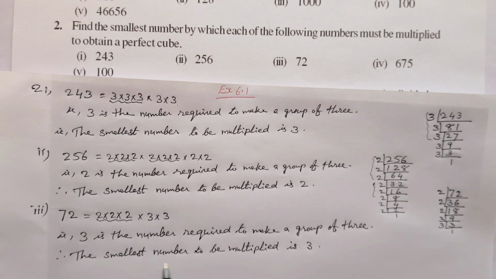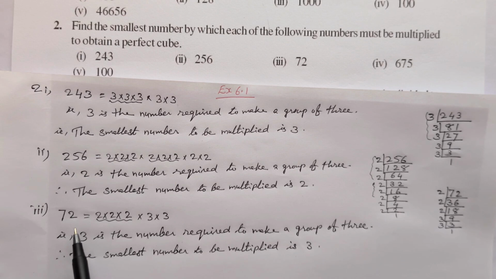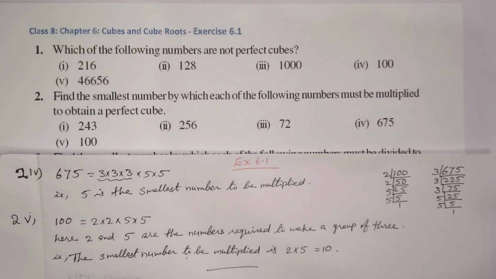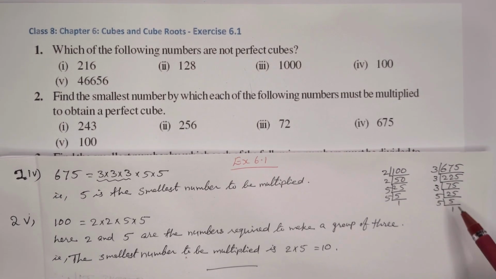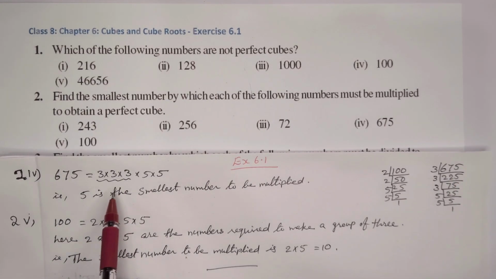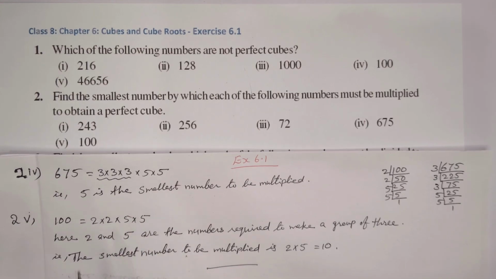Therefore the smallest number to be multiplied with 72 is 3. Now the fourth number, 675. When we prime factorize 675, we get three 3's and two 5's. To make a group of 3, we need one more 5. So 5 is the smallest number to be multiplied.